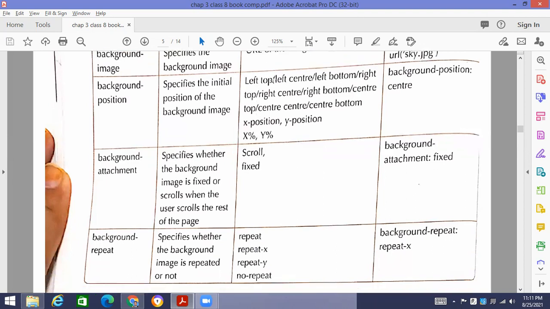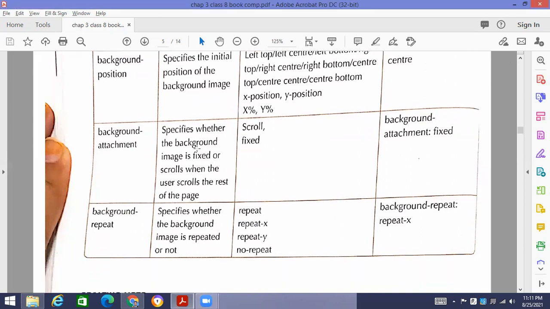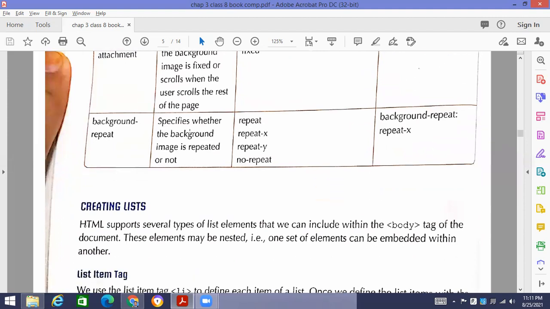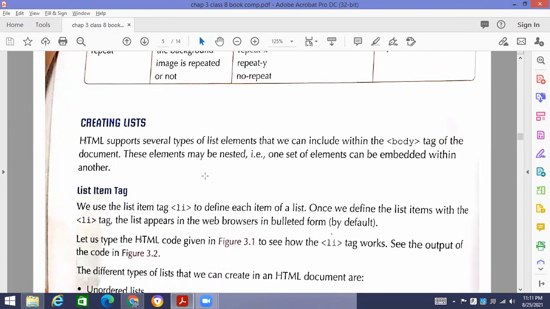Then image position: you want to make the image in the center, stretch the image, or place it at the left side or right side. You have to set this as well, the position of the image. Then background attachment, you can also use over here. And background repeat: the background image that you are setting will come in a number of pictures. That is basically called background repeat.